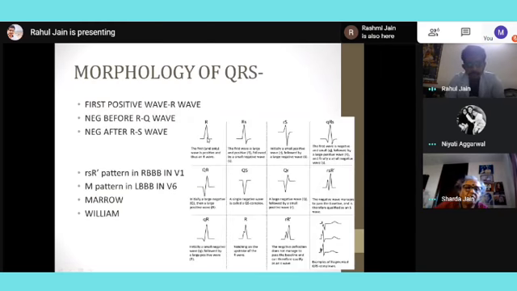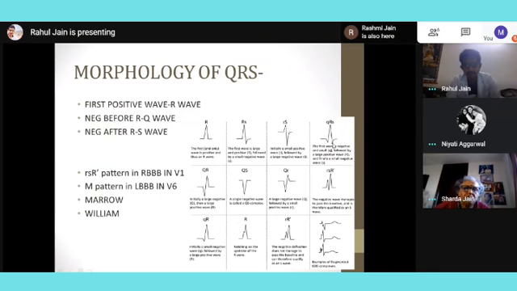In this case, the first wave is positive, the R wave, and then afterwards there is only S, so RS. There is no Q. There is only a negative wave following the R wave. Then in this case, it is the first positive wave and afterwards there is an S wave. And the S is more in amplitude, so that's why the S is capital and the R is smaller.